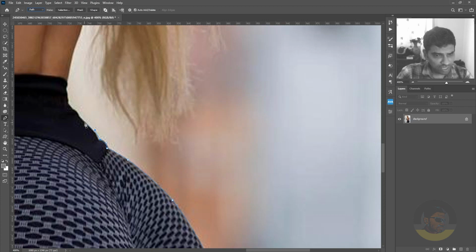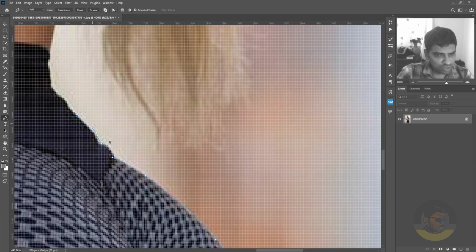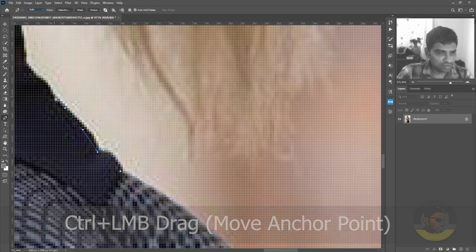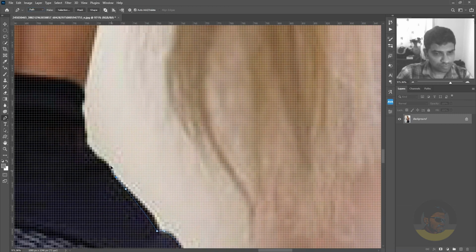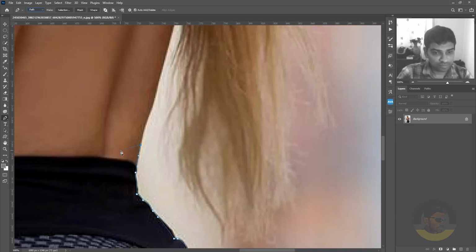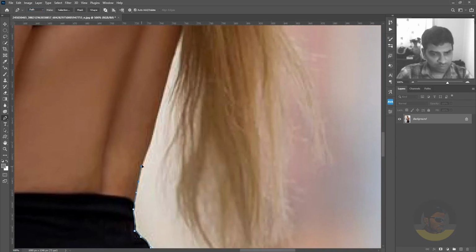And wherever you make a mistake like this, zoom in more. When your mouse pointer changes into a plus sign with the pen tool, click there and hold down the Control key and adjust that point as well. Then continue on further. I think I have zoomed in so much, so I will press Ctrl minus to zoom out a little bit. Pan the image with the space bar held down and keep creating the path.